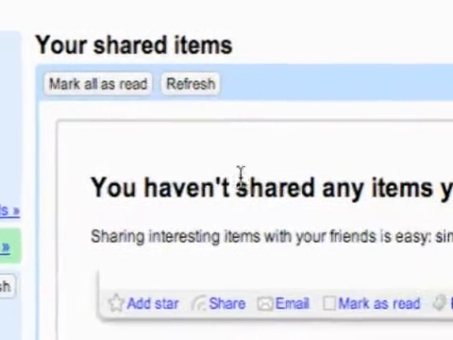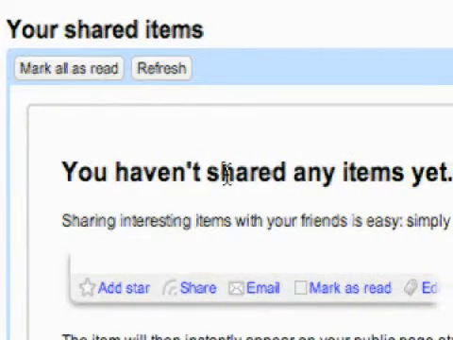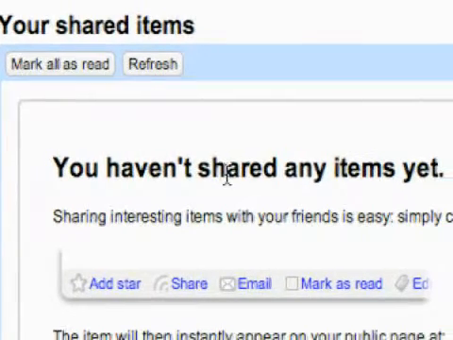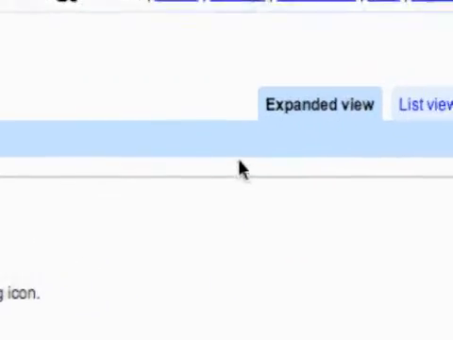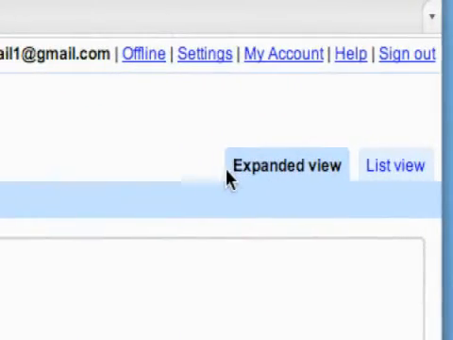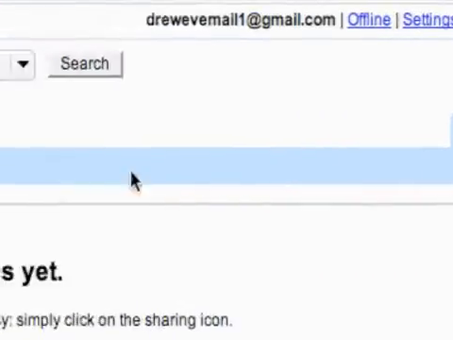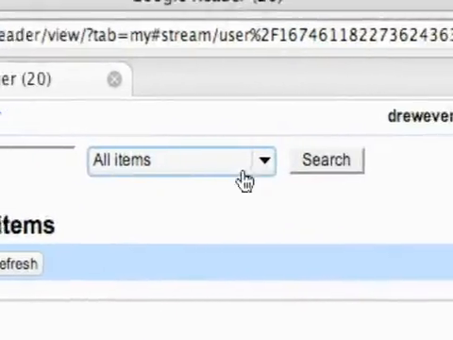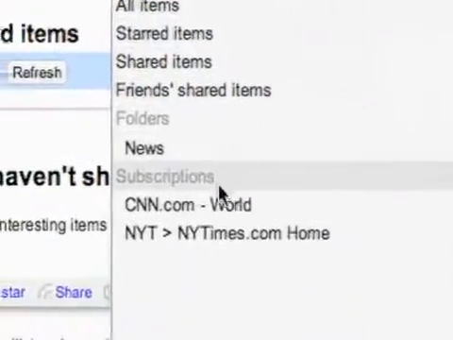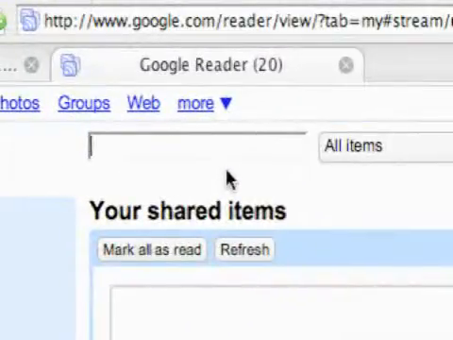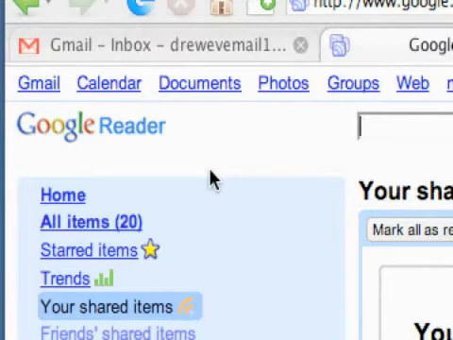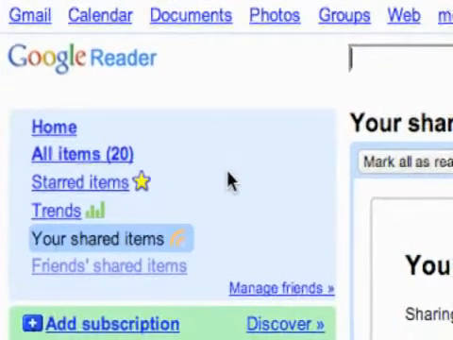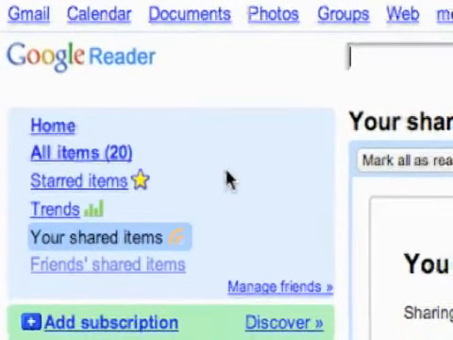And like I said, here's your main reading area where you do all your reading, and there's a couple different views that you'll use, but that's the main area. And we have expanded view and list view over here. And of course, the search bar right here, and you've got some different options for searching. So that's just the main overview of Google Reader. So I'll start showing you how to use it.